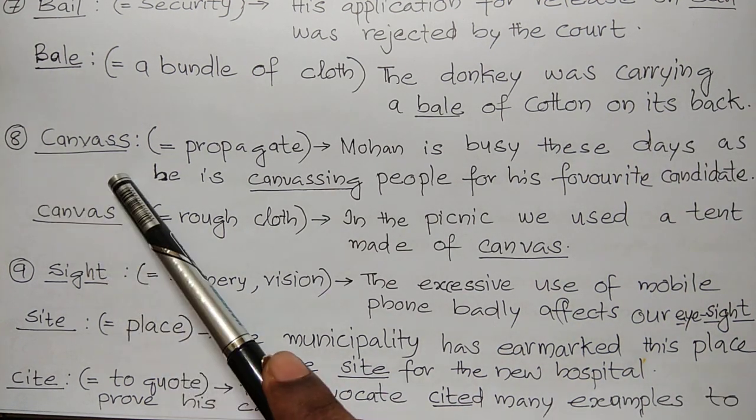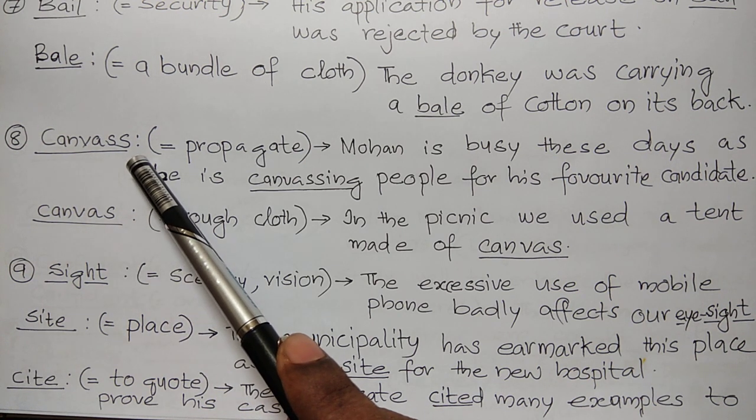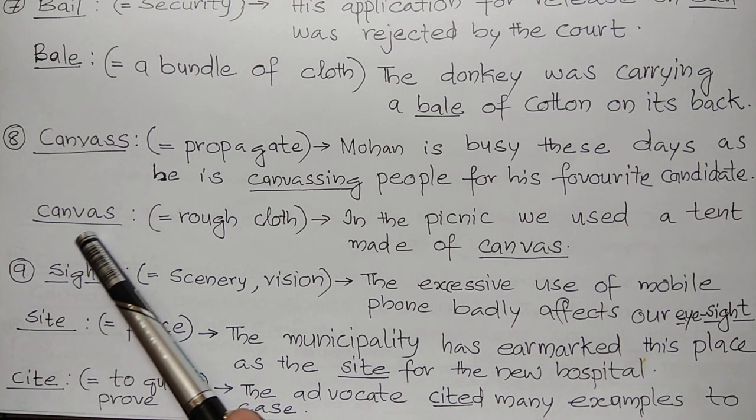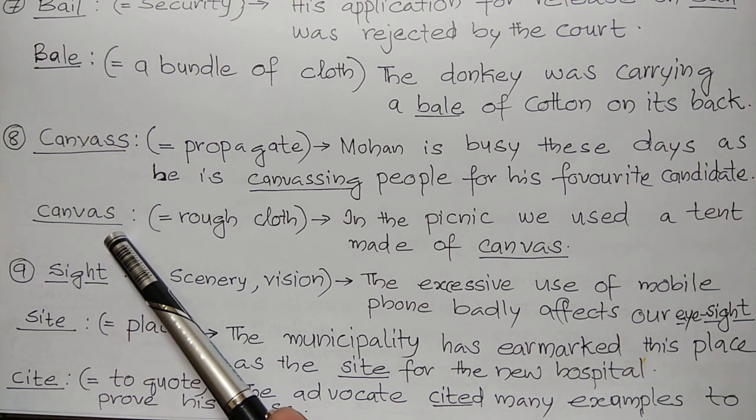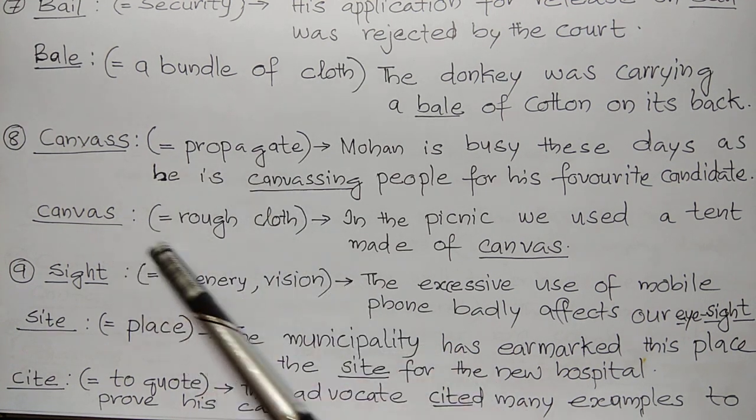Eighth, canvass. C-A-N-V-A-S-S, and here is one S less, that is C-A-N-V-A-S, canvas. First one, canvass, means propagate. Second one, canvas, means rough cloth.